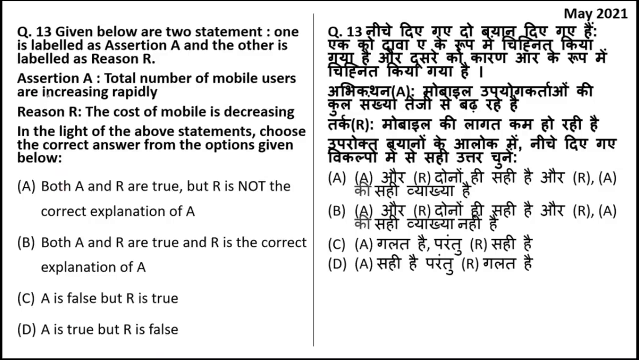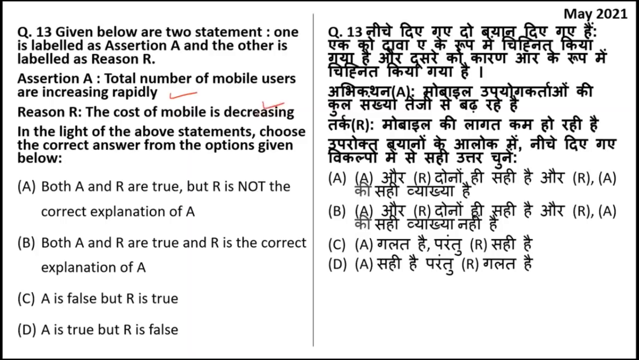The first statement, that is the assertion, says the total number of mobile users is increasing rapidly. Yes, this statement is true because nowadays every small child or elderly person, everybody is using a mobile phone. So the total number of mobile users is increasing, right? This is correct. Let's look at the reason: the cost of mobile is decreasing. Yes, this is also very true.